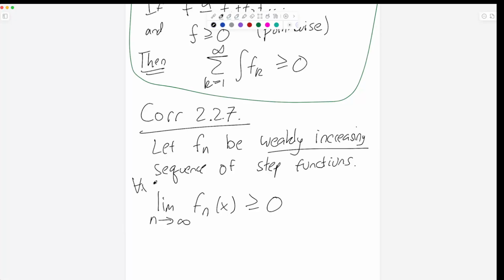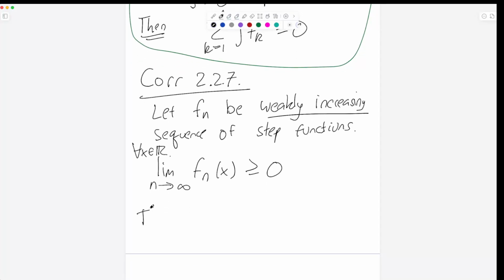This is for all x. So they go up, and they end somewhere positive. That's what we know. And the conclusion is that the integral of the limit is also positive. Then the limit as n goes to infinity of the integral of Fn is also greater than or equal to 0. So if the functions eventually become positive, well then their integrals also eventually become positive as well.